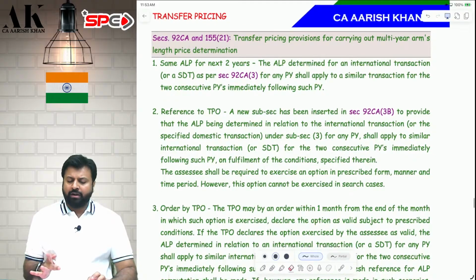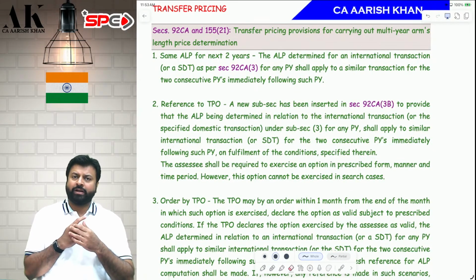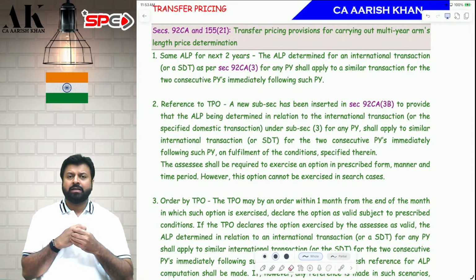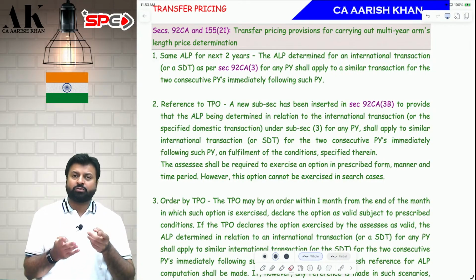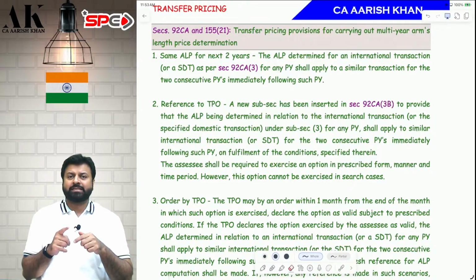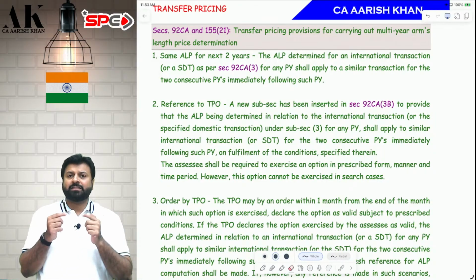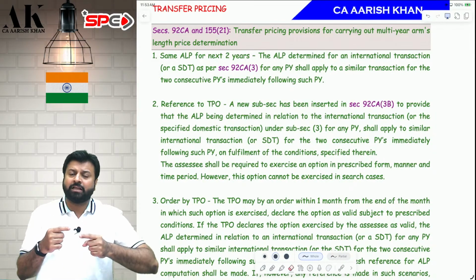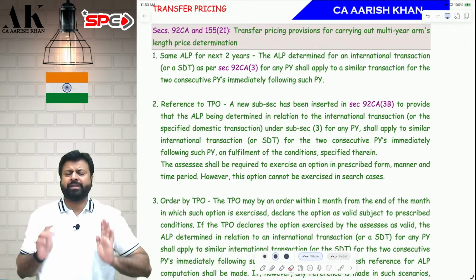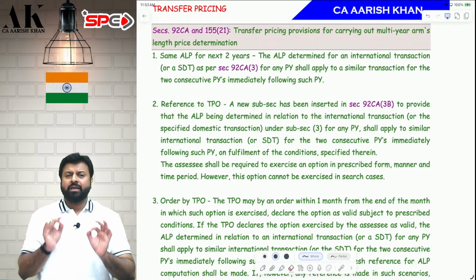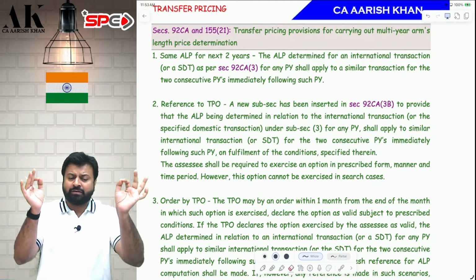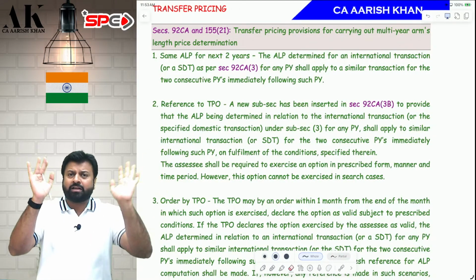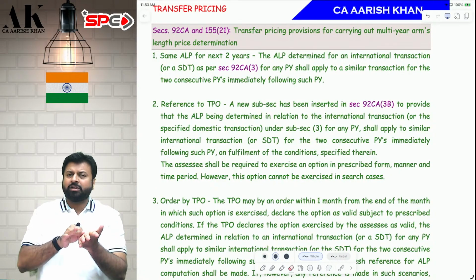Now, one very important amendment has been made in Finance Act 2025. What is that amendment? Suppose previous year 25-26 assessment is going on, AY 26-27, and in this assessment the TPO has determined the arm's length price of your royalty as 100 crore rupees. Listen carefully. So for previous year 25-26, the TPO has determined the arm's length price of your royalty as 100 crore rupees, and now the TPO has passed the order.